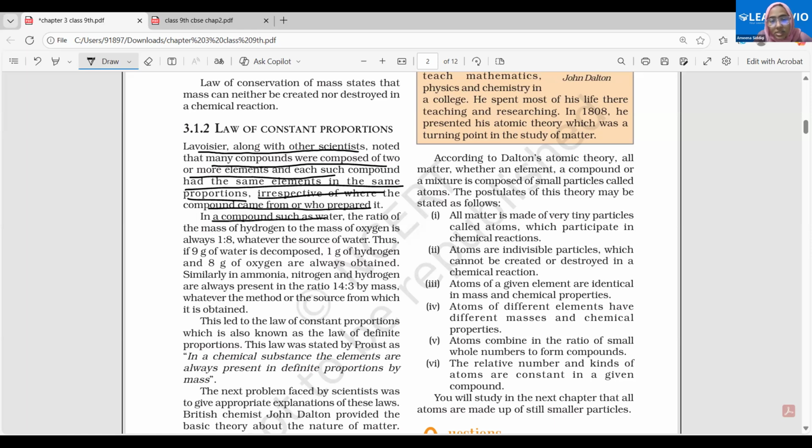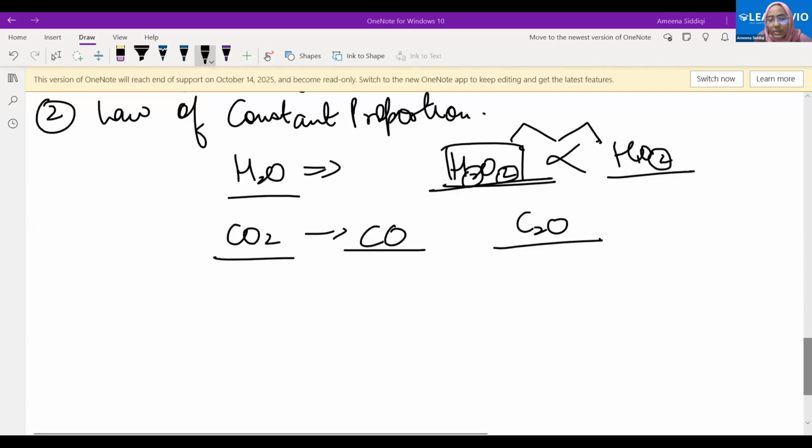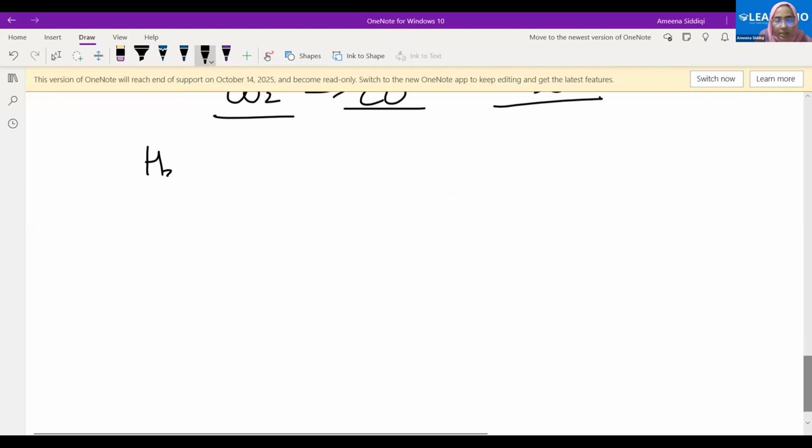Now, see, in a compound such as water, important, please pay attention. The ratio of the mass of hydrogen, come to this point here. We will just take the example of water and try to understand this law. H2O.